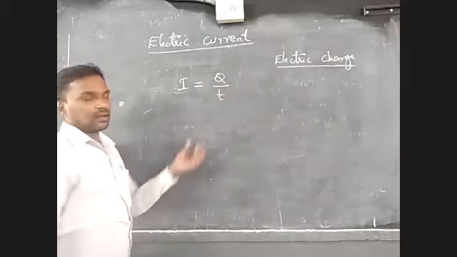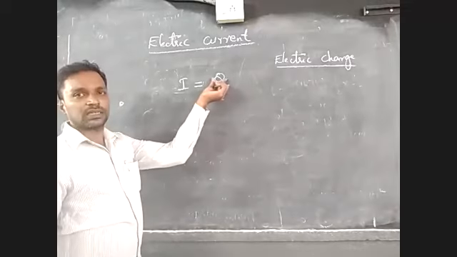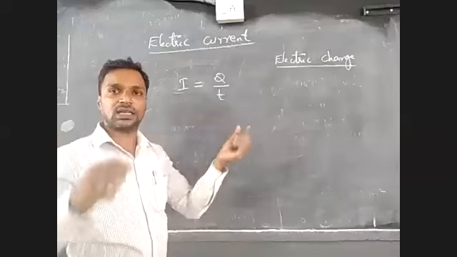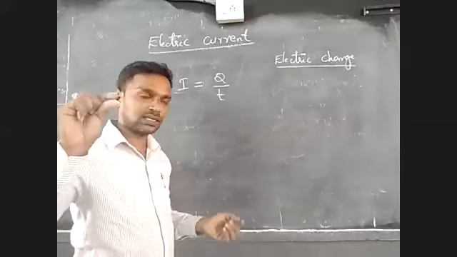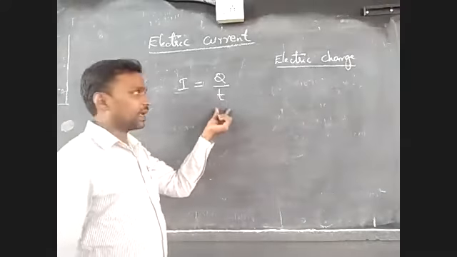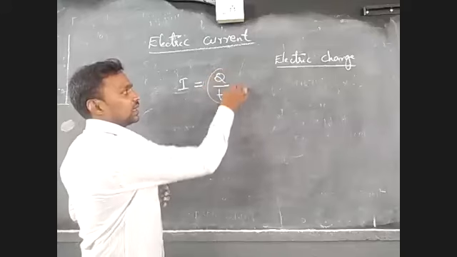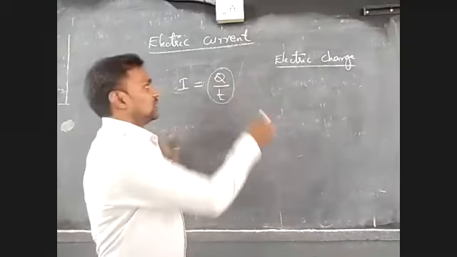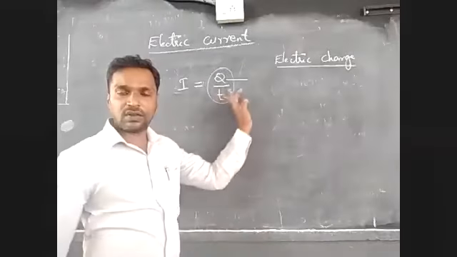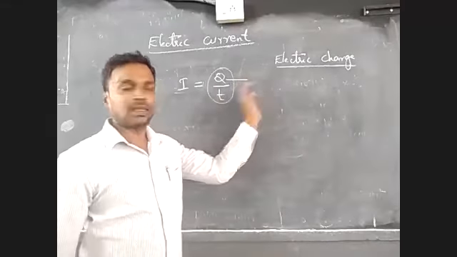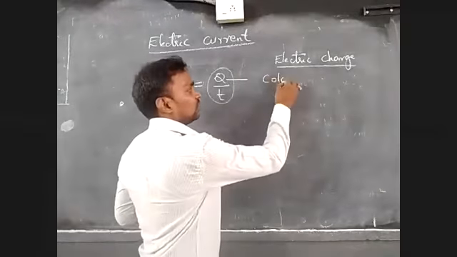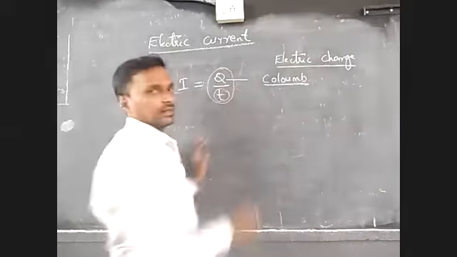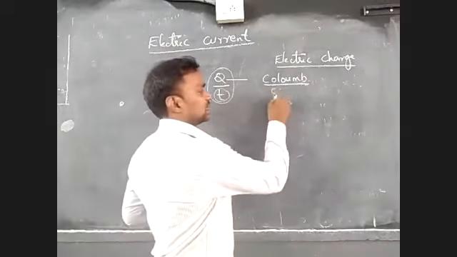Here, Q is nothing but charge. Q is the charge flowing through a conductor of given cross section area, divided by time. So we have deduced the unit. What is the unit of charge? Already we know the unit of charge is coulomb, C-O-U-L-O-M-B, coulomb per, and the unit of time is second.